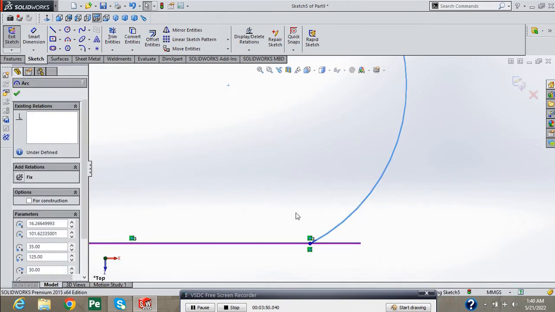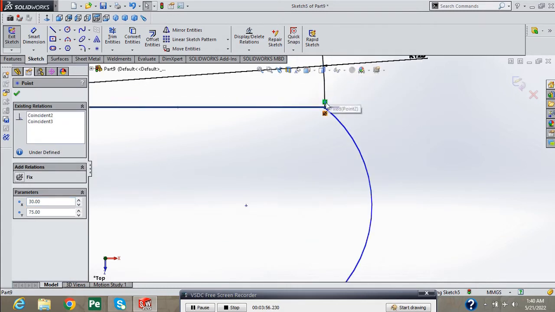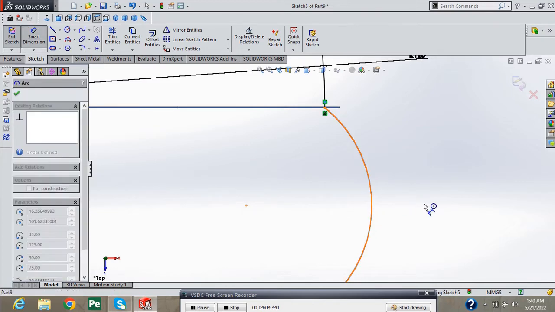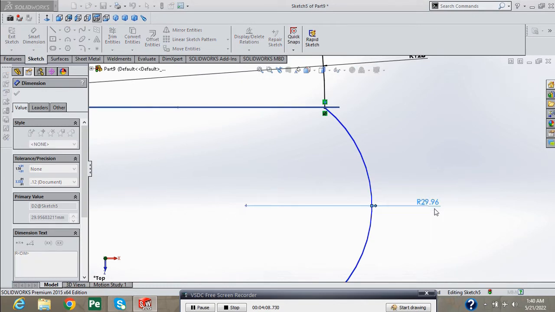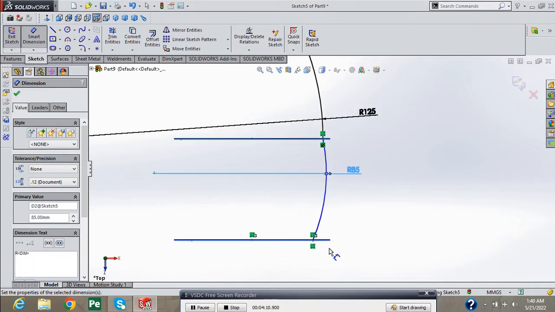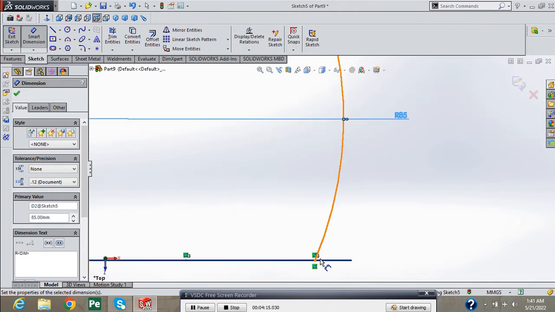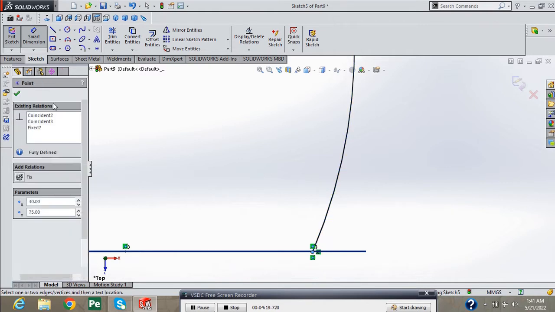Select this point of arc and press fix button. Also select this point and press fix button. Provide 85 mm dimension. And select this point of arc and press fix button for making the sketch fully defined.